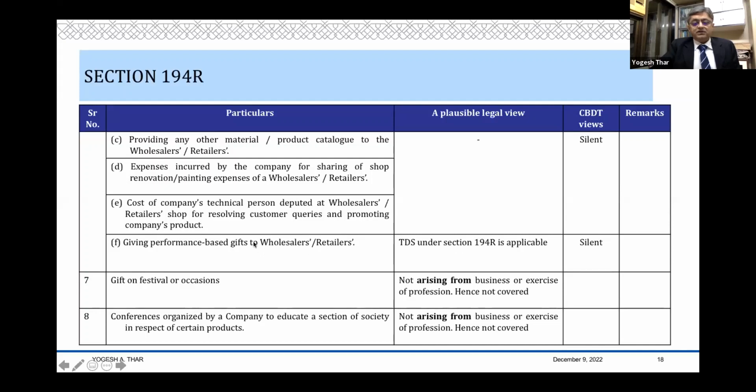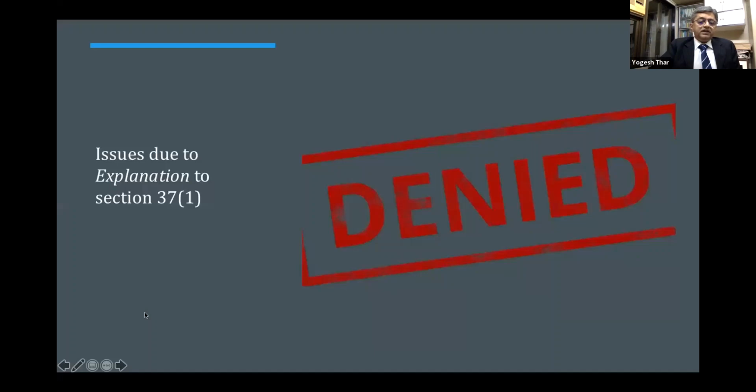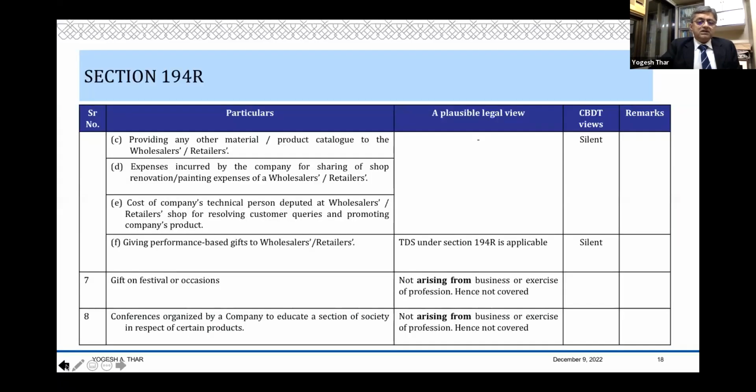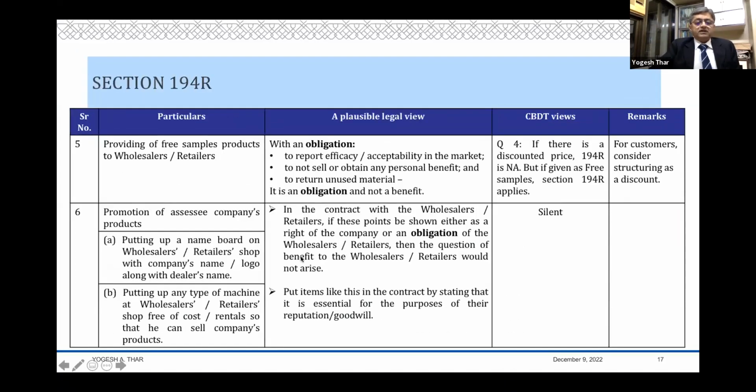So this should actually not be considered as part of this block. So let's consider this block of A, B, C, D, and E as one block. Now here you can invoke this theory of obligation once again, that in the contract with the wholesalers, if these sort of things are shown either as a right of the company or the obligation of the retailer, that look, you're obliged to maintain certain standards in your company.